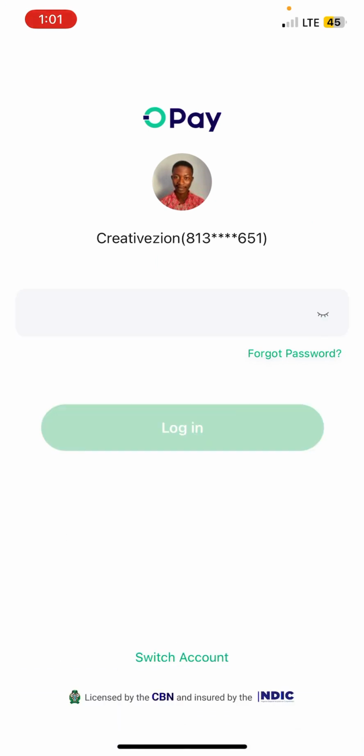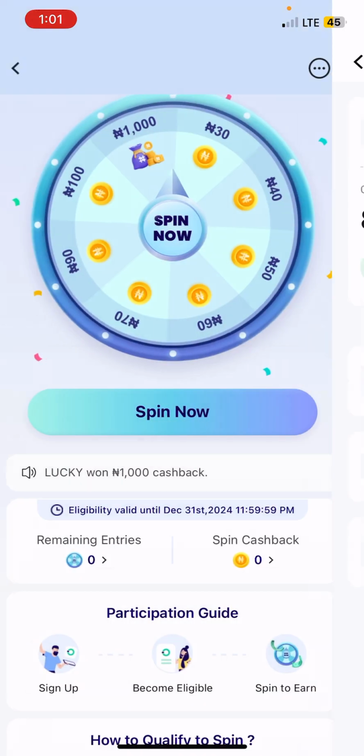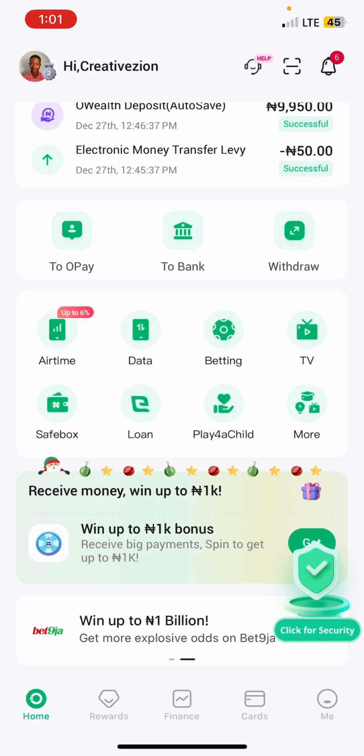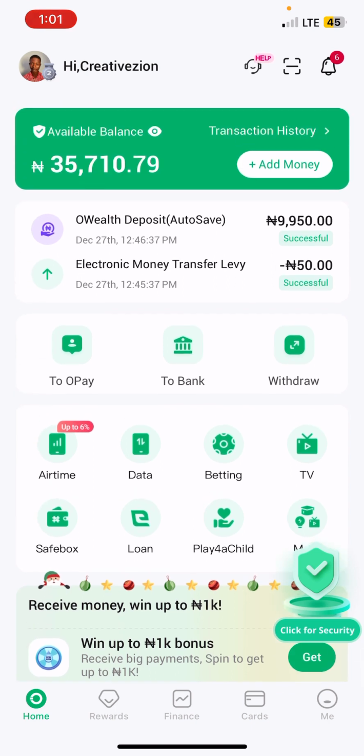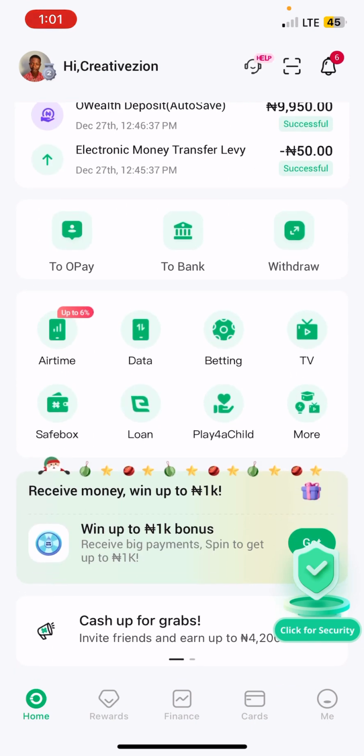Then lastly, if you want to receive a loan for your business, it is typically for a business. Please, if you are not using this application to receive a loan for your business, I'll advise you not to try it. It is for business owners, because it won't be advisable for you to borrow funds and not have the opportunity to pay back. So let me say I want to get a loan. I'll click on loan.